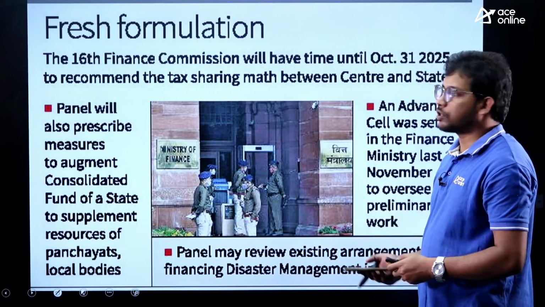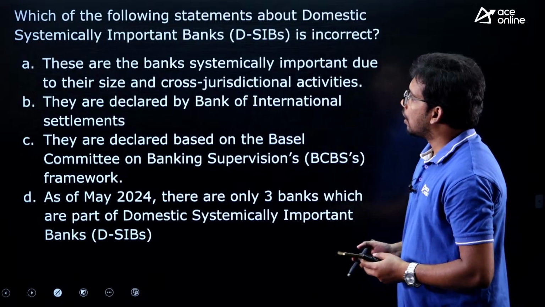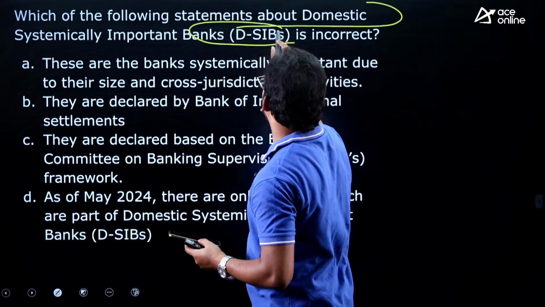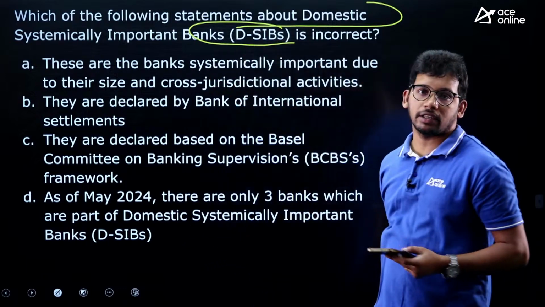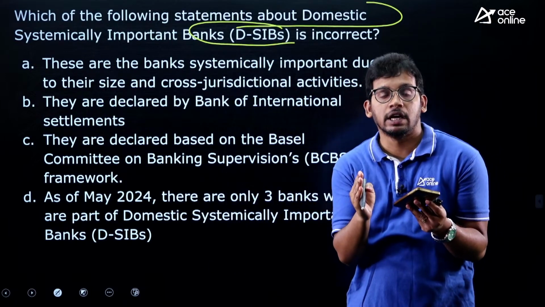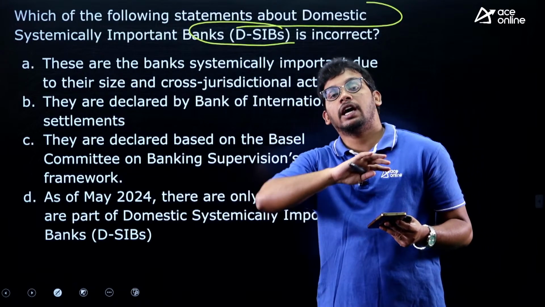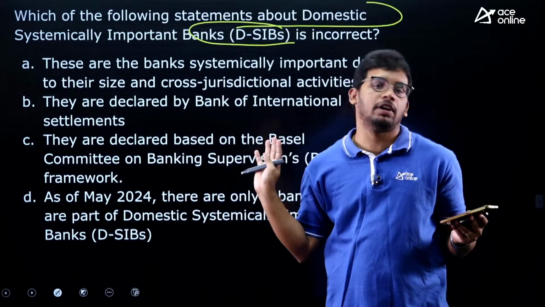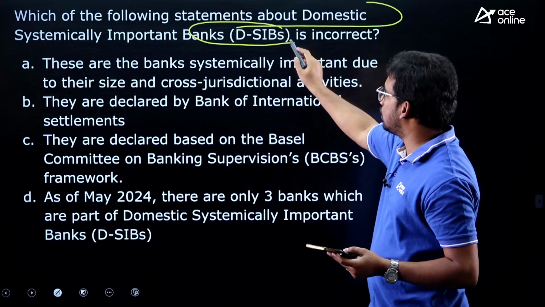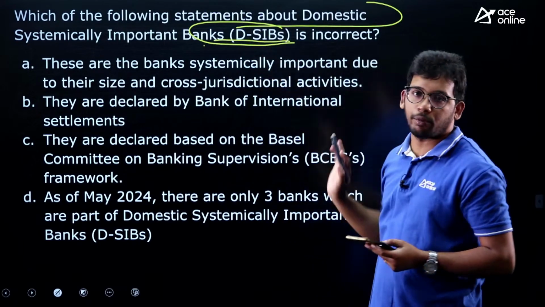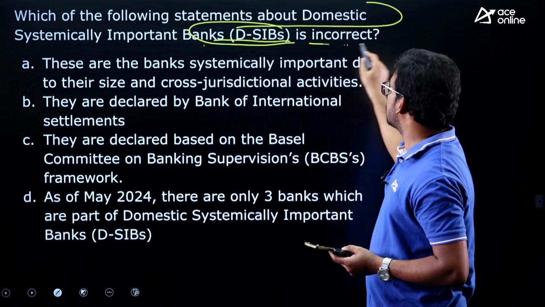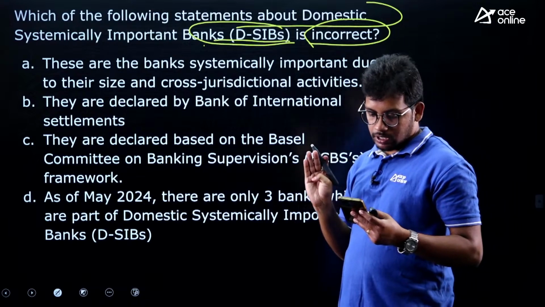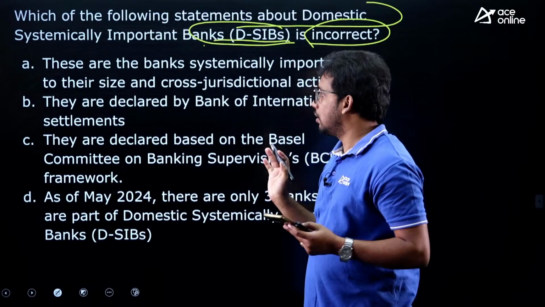This is the screenshot recently in news, so that's why there is a possibility of a question. Now, which of the following statements is related to domestic systematically important banks? There are certain banks recognized by RBI, considered the most important. If these banks collapse, then the whole economy will collapse. So these are called domestically systematically important banks. Now out of the 4 statements, which is incorrect?